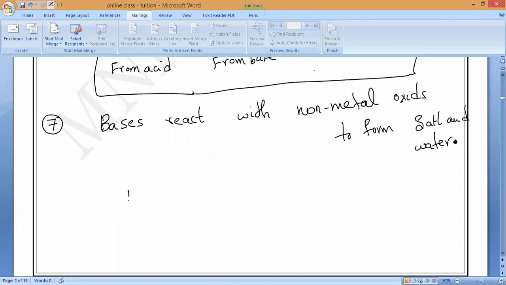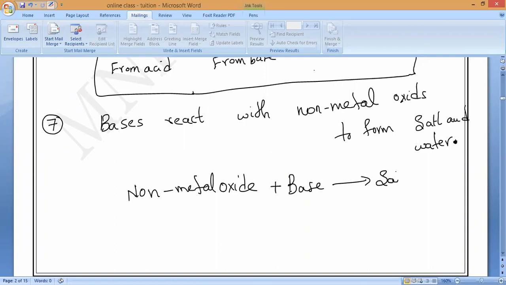So from this, what is the general equation? Non-metal oxide will react with what? Base. What will it form? It will form salt plus water.